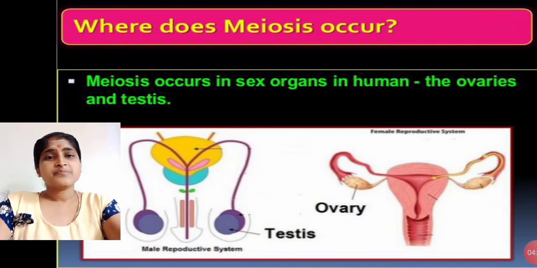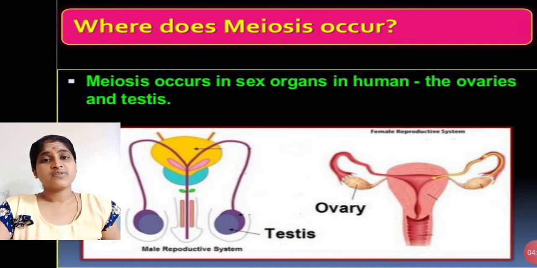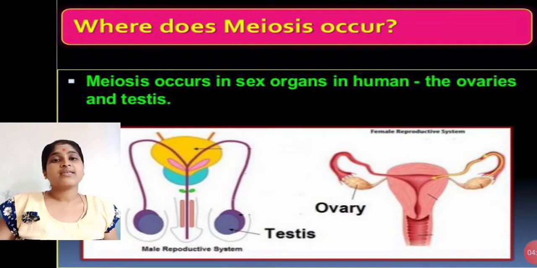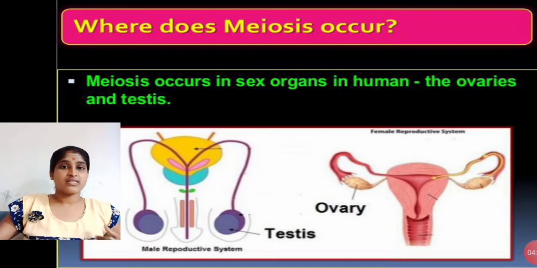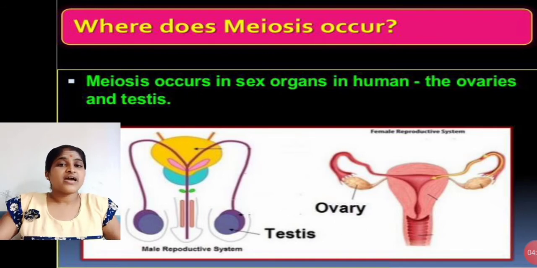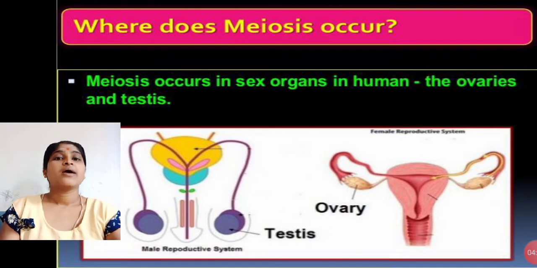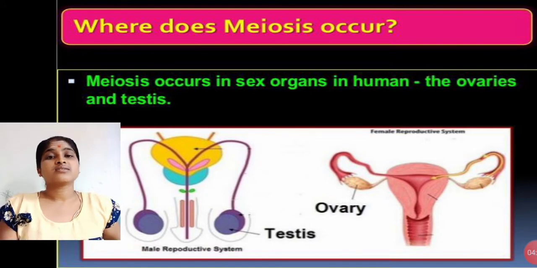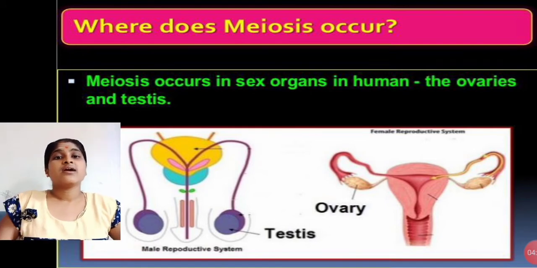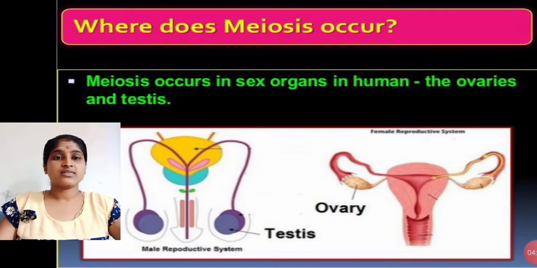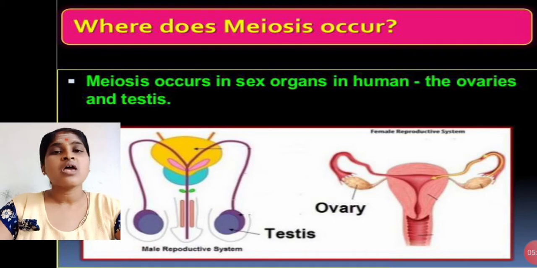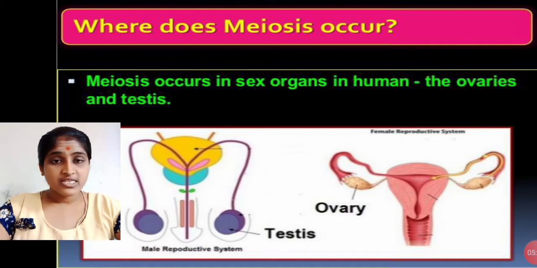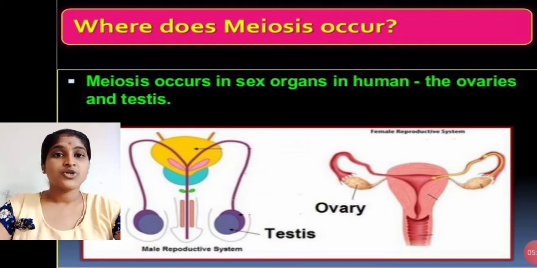Before going to the division, we already know that meiosis has two cell divisions, meiosis first and meiosis second. Meiosis first is also called the reduction division. Why? Humans have 46 chromosomes, and when division takes place, half the number of chromosomes is seen in the daughter cells.